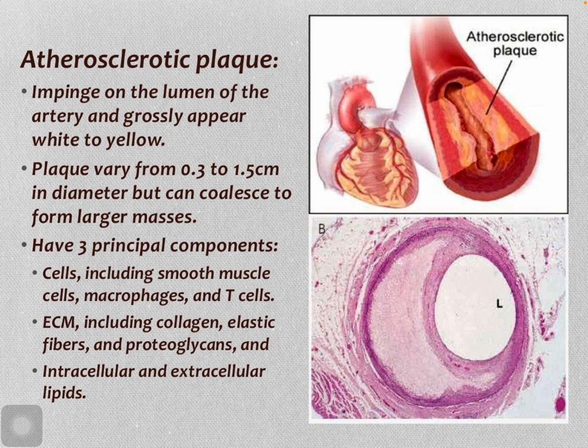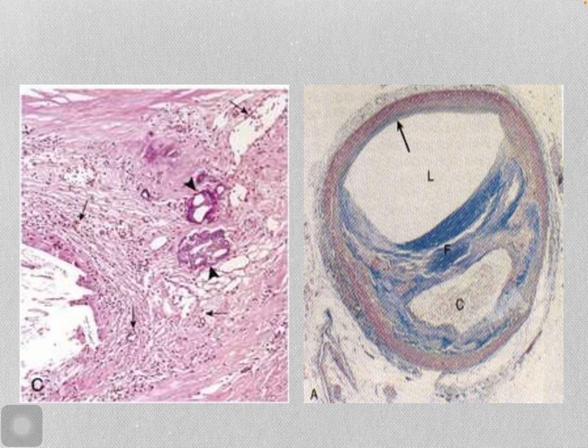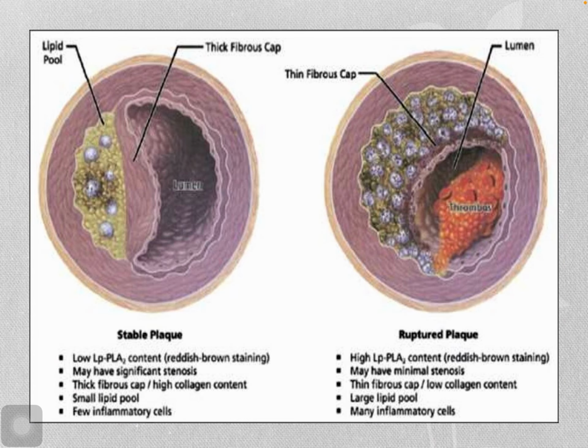Atherosclerotic plaque is nothing but a droplet of fat covered with a fibrin cap, and the size will vary from 0.3 to 1.5 centimeter. Here we can see histopath slides of different fatty streaks, different endothelial walls.